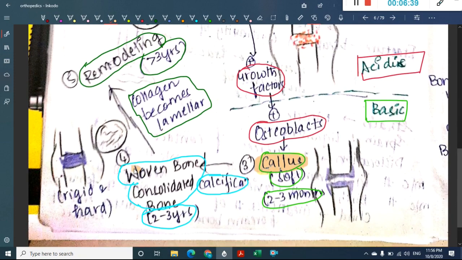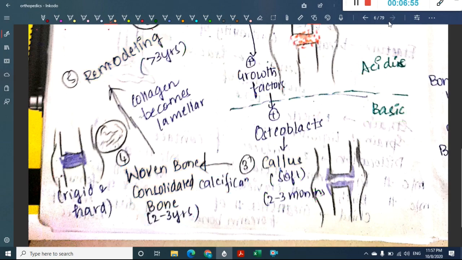This callus undergoes calcification and forms woven or consolidated bone in around 2 to 3 years. In this bone the collagen becomes laminar, and after more than 3 years it remodels and forms the normal bone.